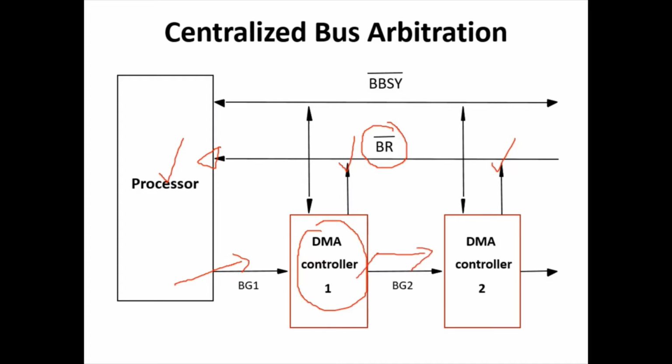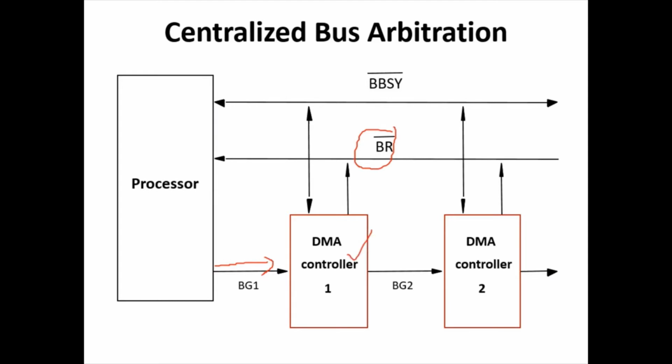Then that particular DMA controller blocks the bus grant signal instead of forwarding it to the other devices. So whenever a device controller or DMA controller uses the bus request signal to indicate that it wants to become bus master, the processor sends the bus grant signal. Let us assume that DMA controller 1 wants to become bus master. So it blocks this bus grant signal, and the signal will remain here in DMA controller 1, which wants to become bus master.